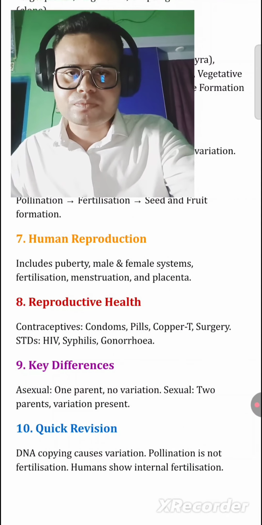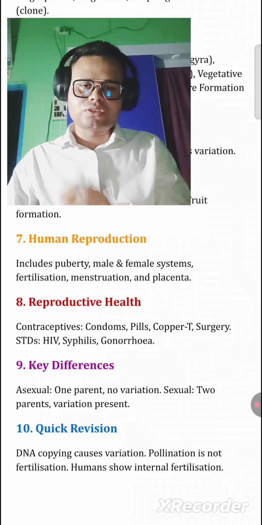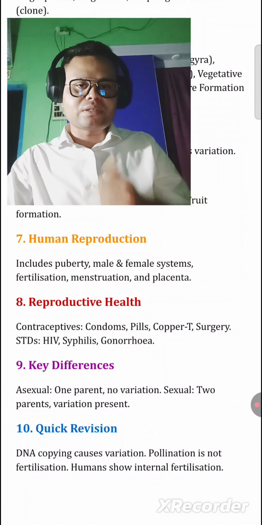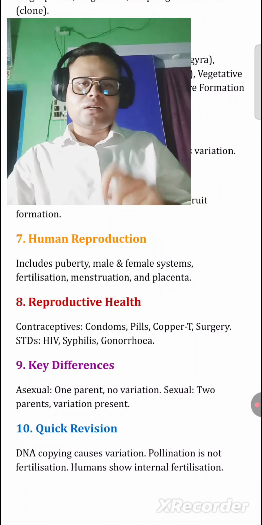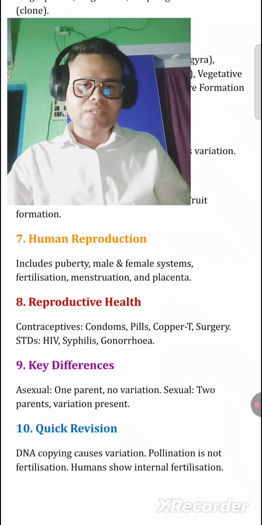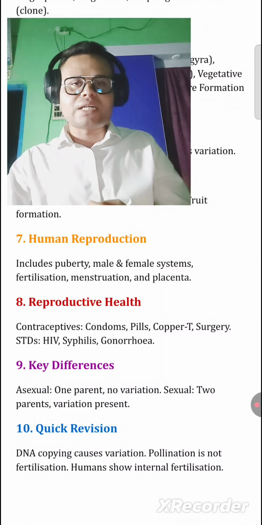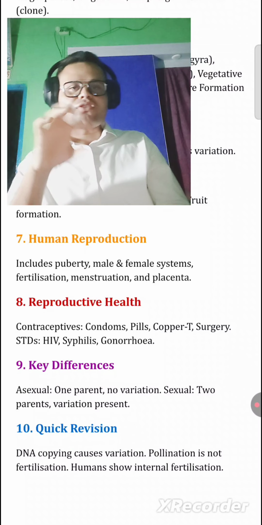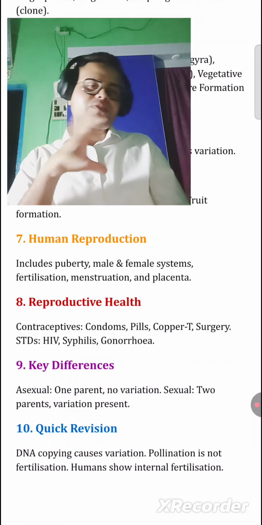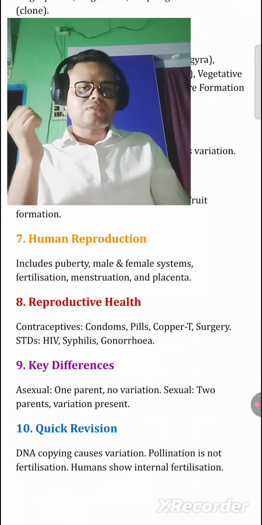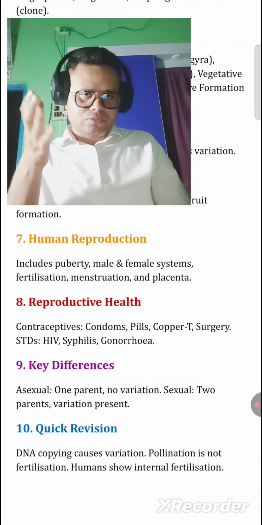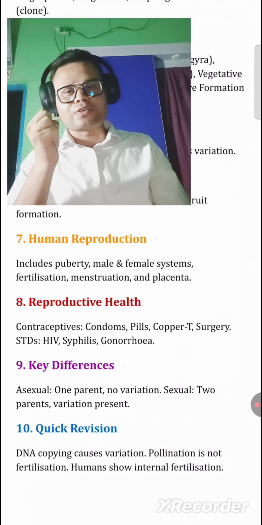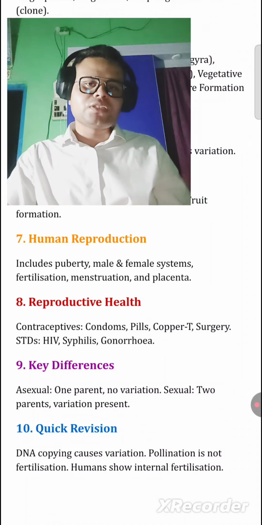Next, human reproduction. What do we mean by human reproduction? This includes puberty in the male and female systems, fertilization, menstruation, and the placenta. The age of puberty in males is very different compared to females. After that we study fertilization, menstruation, and the placenta, which are included in human reproduction.